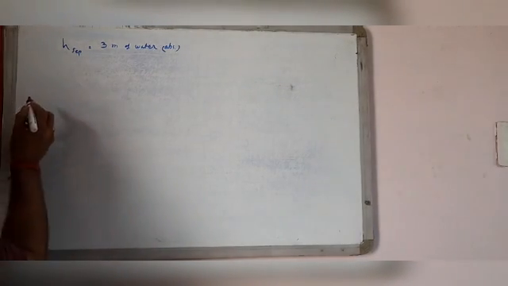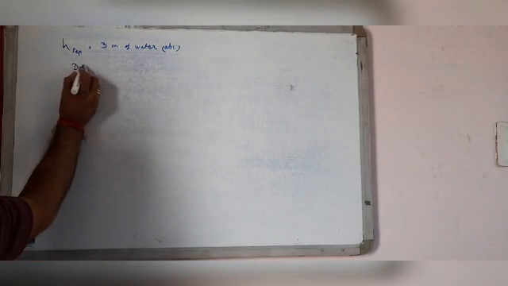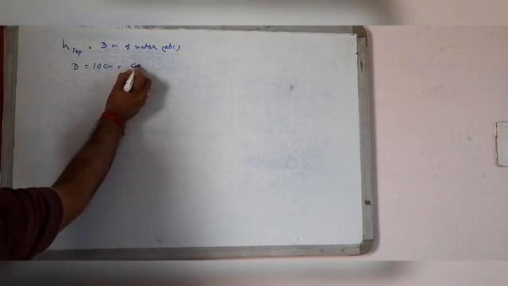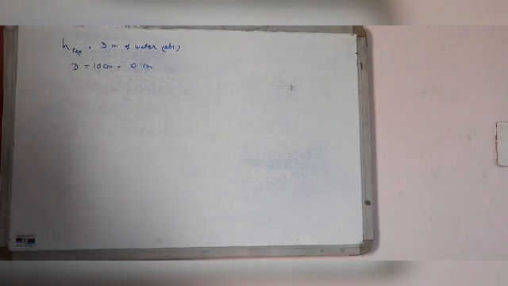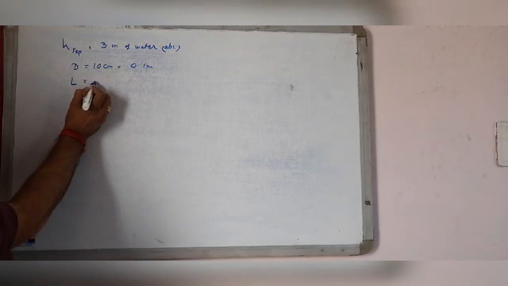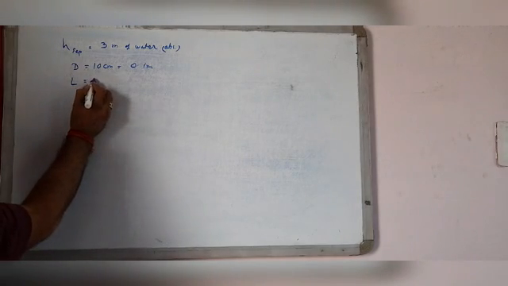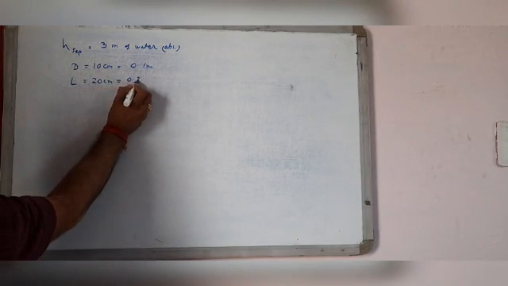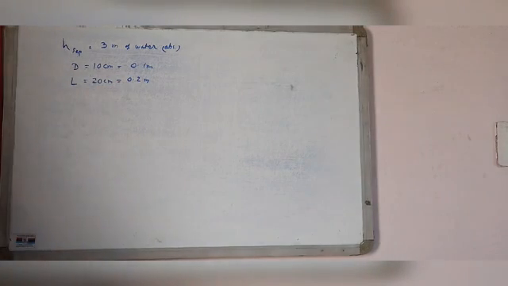Diameter of cylinder is 10 cm, equal to 0.1 meter. Length of stroke is 20 cm, equal to 0.2 meter.